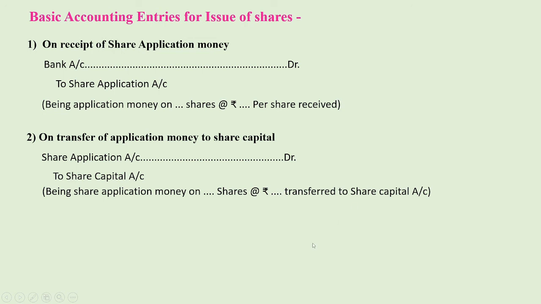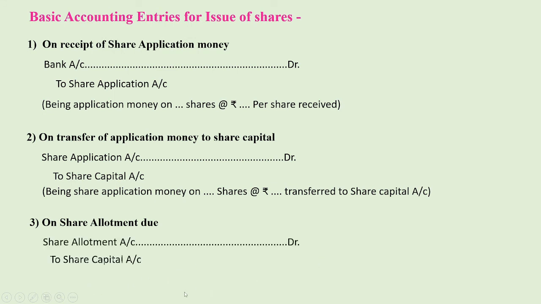Now the third entry is on share allotment due. Here we make an entry for allotment money due: share allotment account debited to share capital. Again we write a narration: being share allotment money on shares at rupees, so we write here the amount of share allotment.